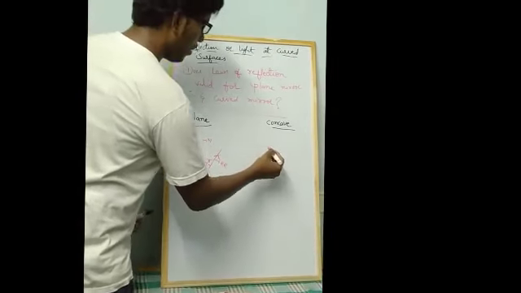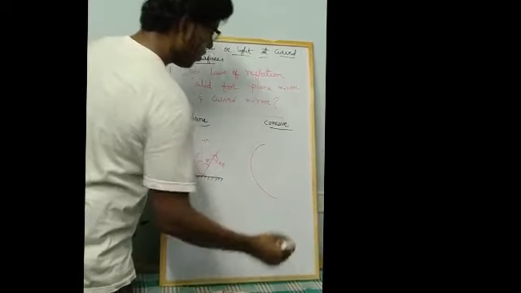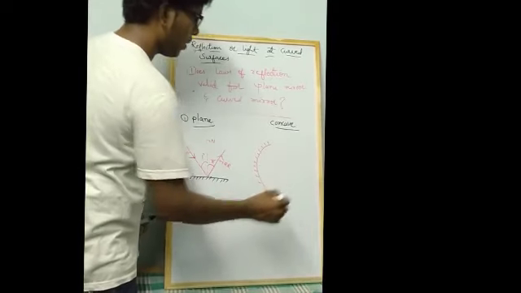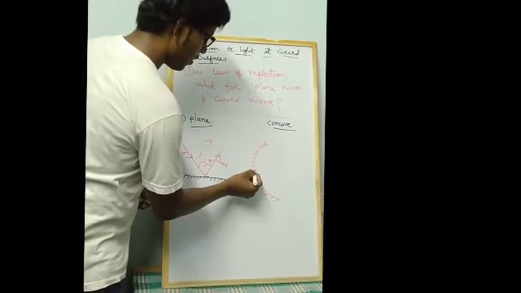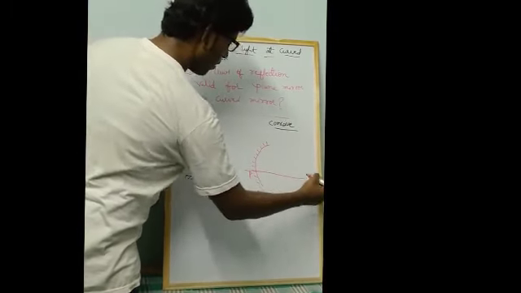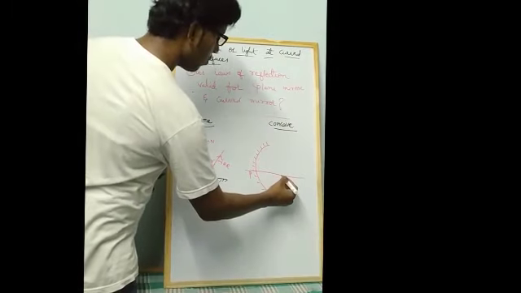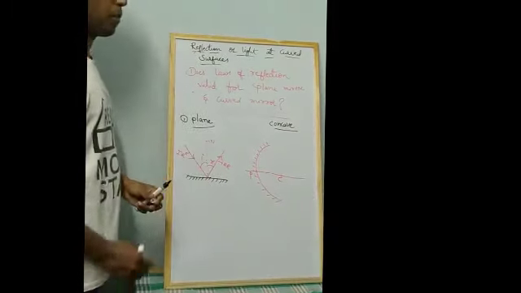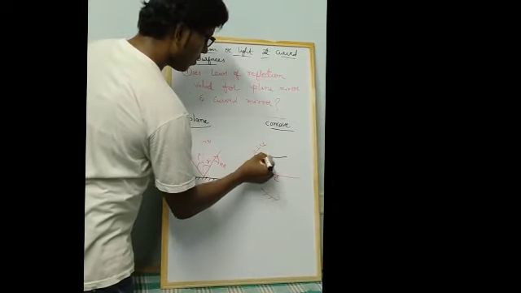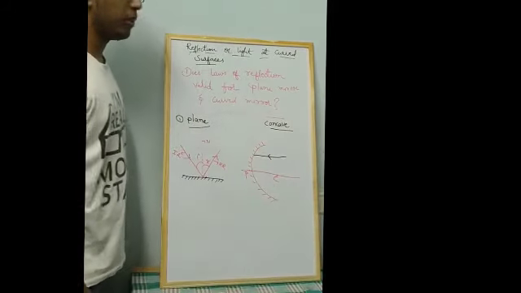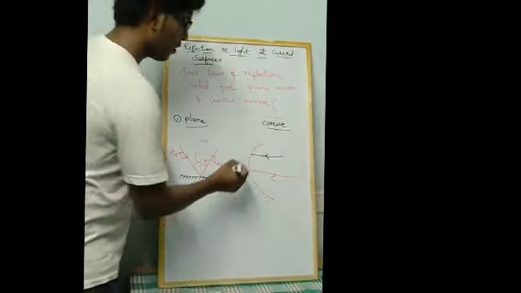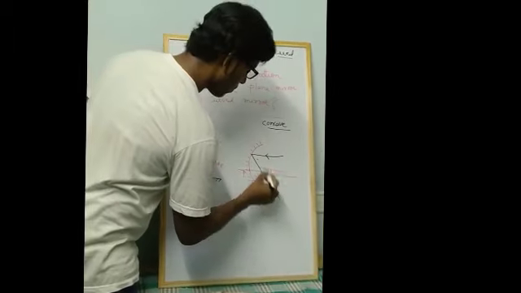Now let us consider the concave mirror. This is called a concave mirror, this is called the pole, and this line is considered the principal axis. Assume that this point is the center of curvature. Now let us assume a light ray is passing parallel to the principal axis. After reflection it passes through the focus.